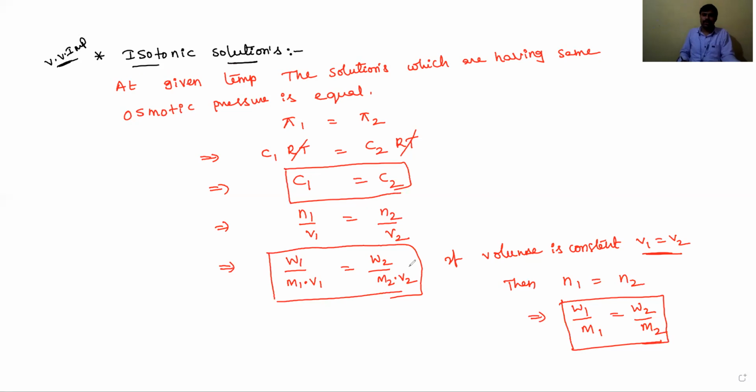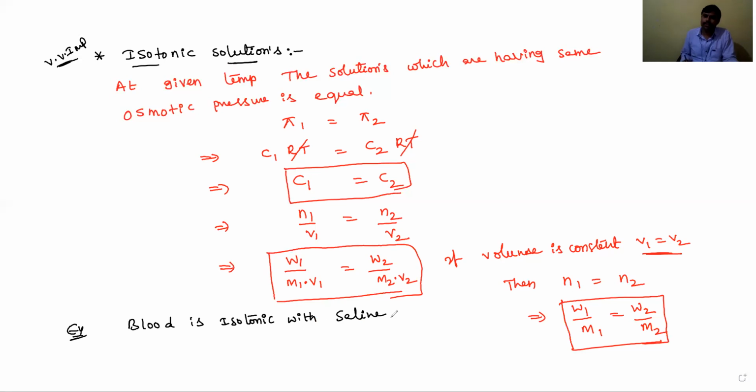Okay, students, now what is an example of isotonic solutions? For isotonic solutions, if you observe, blood is isotonic with saline.